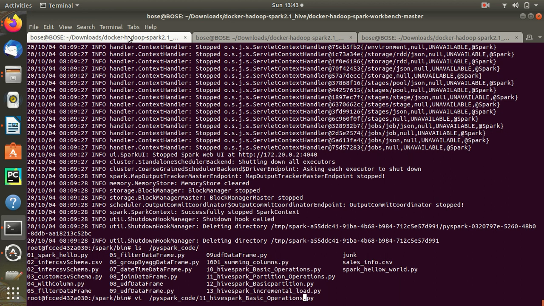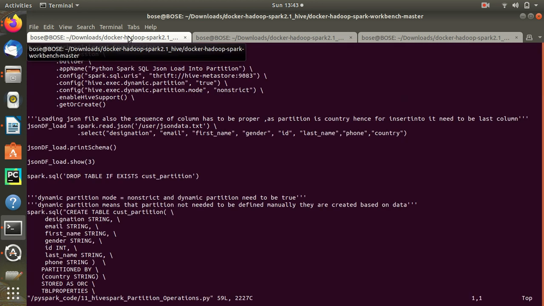See, Hive partition operations. Here also I am doing the same thing. I am putting this Hive thrift, but I am adding two more new things.